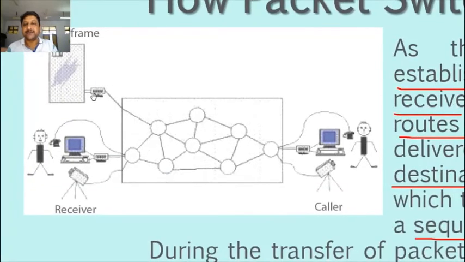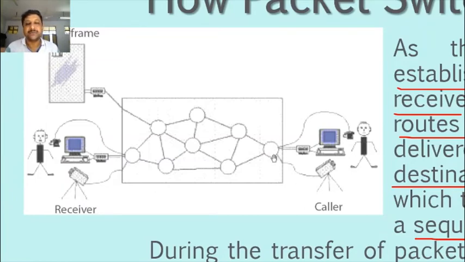See here, this is the mainframe computer, this is the receiver, this is the caller. Caller means the sender. Here the data is sent from this node. Now these are the intermediate nodes. It does not make any physical connection between the receiver and the sender.